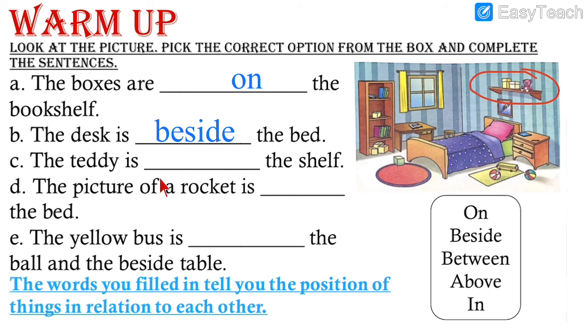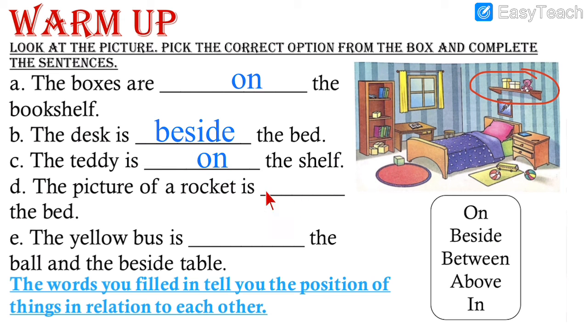Number 3. The teddy is dash the shelf. See the teddy. Teddy is kept over here. It is on. The teddy is on the shelf. Same like the boxes are there on the shelf. Same way, teddy is also on the shelf. So here also we write on.